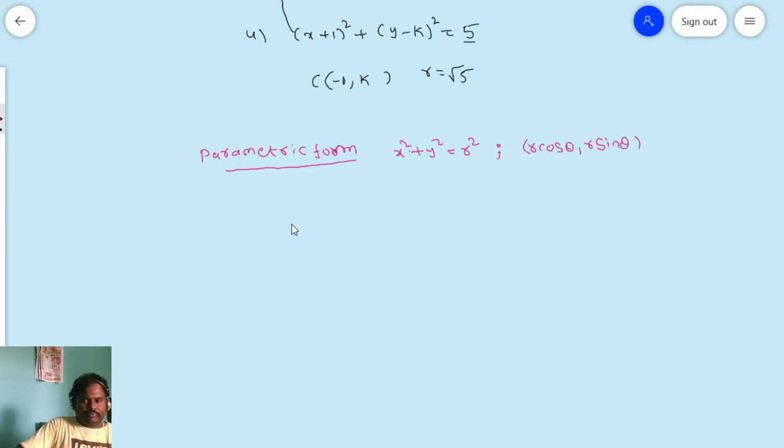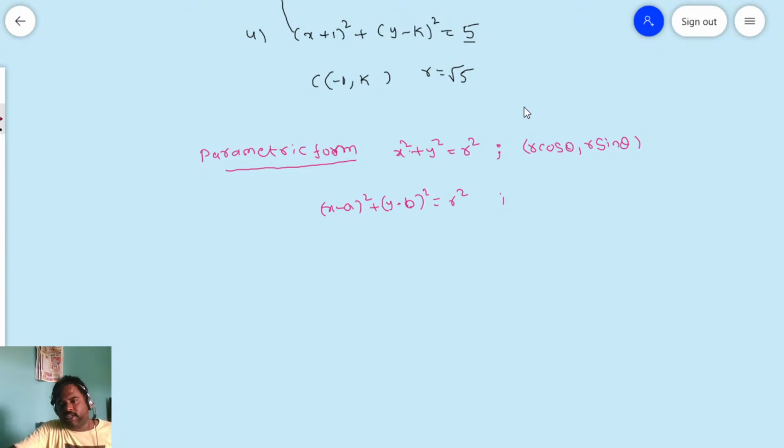Okay. Next one. Suppose it is in this form, x minus a whole square plus y minus b whole square is equal to r square, where r is the radius and the center is a comma b.